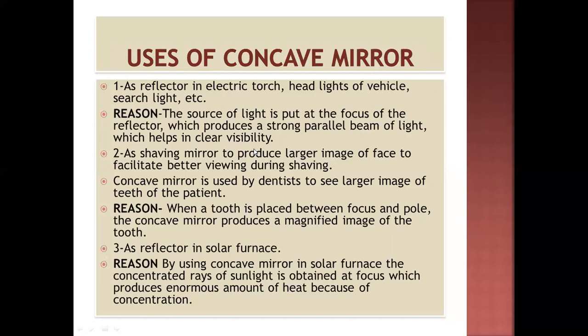The bulb placed in the headlights of the vehicle is always at the focus, because when the object is at focus, the light produced by the bulb travels as a strong parallel beam of light and reaches a very long distance.